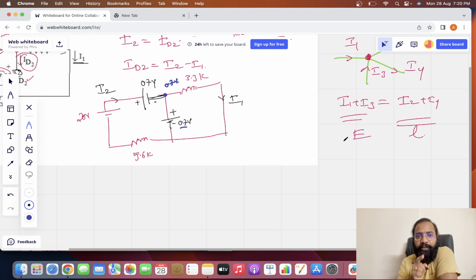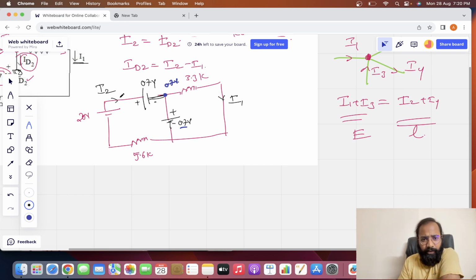Yesterday we discussed the KCL, how to write the KCL equation. If some current is flowing through a resistor, then that current expression can be taken as the starting voltage minus the ending voltage divided by the resistance. If you are not aware of this, then watch yesterday's video. You will come to know.